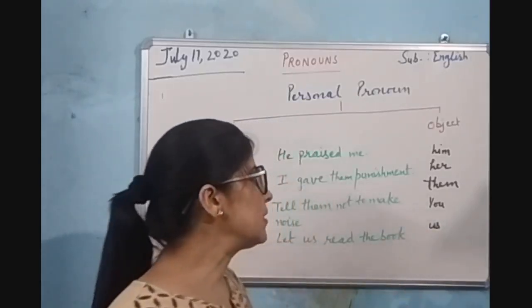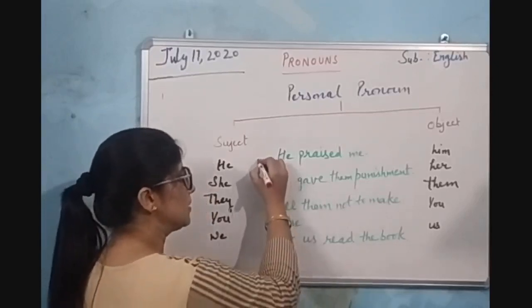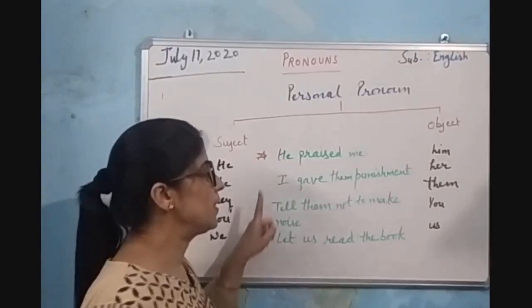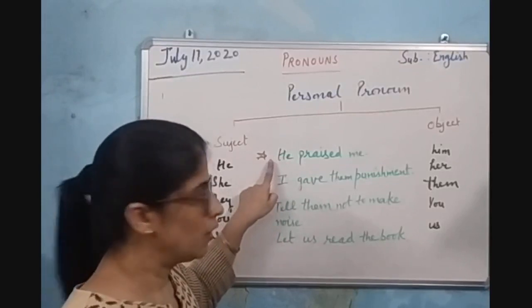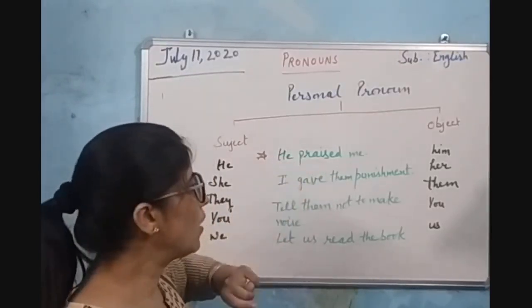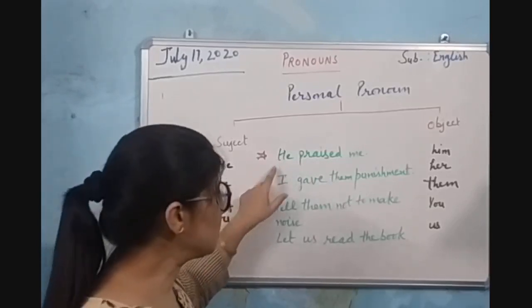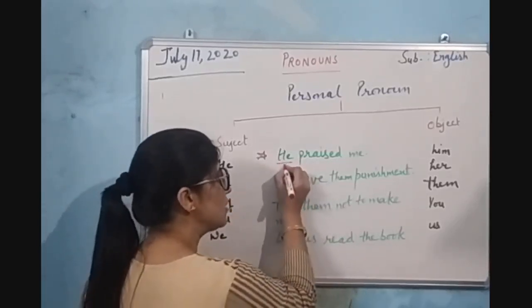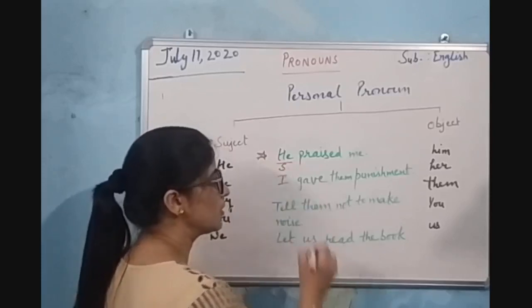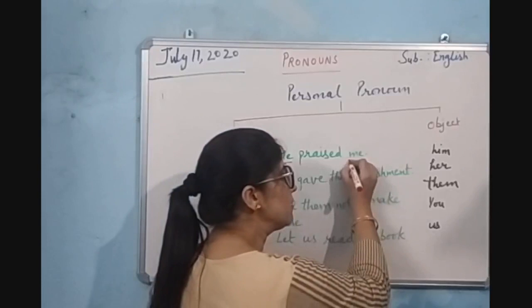Now let us understand this from these examples. First example: "He praised me." What action has taken place? Praised. Who has praised? He. He is the doer of the action, so he is the subject pronoun. Who is the receiver of the action?